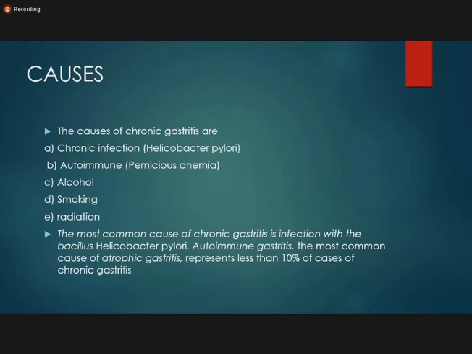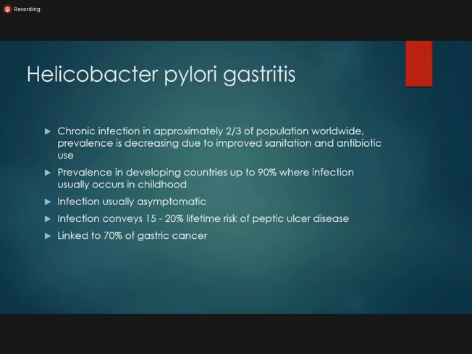Among all these causes, the most common cause is H. pylori, chronic gastritis associated with H. pylori. Autoimmune gastritis is also a common cause of atrophic gastritis, but it represents only 10% of all cases of chronic gastritis. So here I'm talking about H. pylori associated gastritis because it is the most common cause of chronic gastritis, and one of the most important topics as far as we are concerned from the exam point of view.